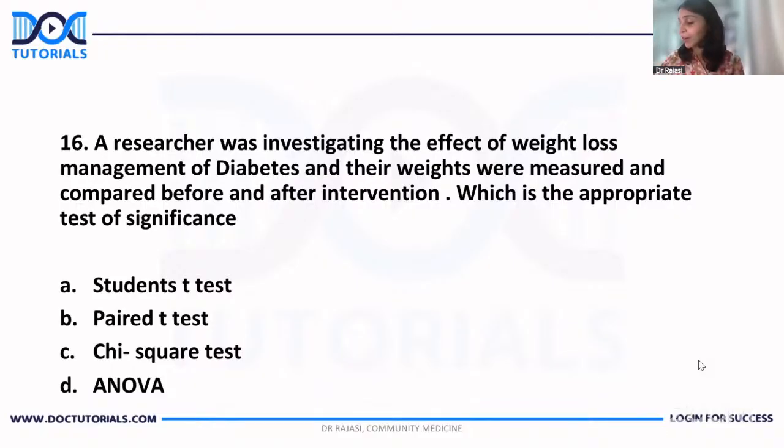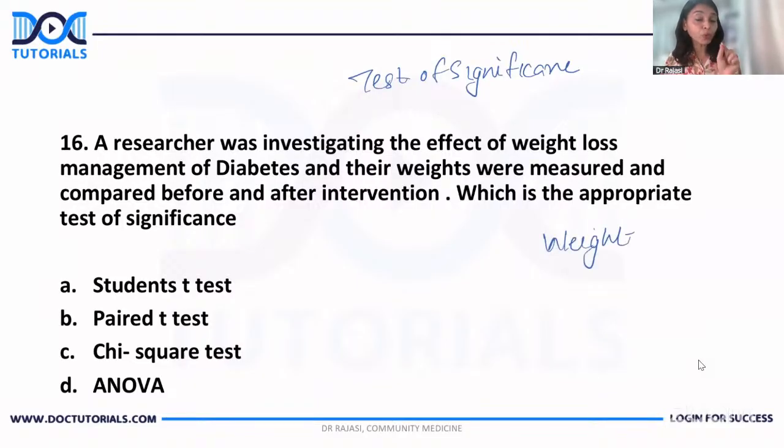So this is a question from test of significance. Okay, test of significance. Now, guys, here you have a group of diabetic patients, and the outcome variable that you're comparing is weight, body weight.